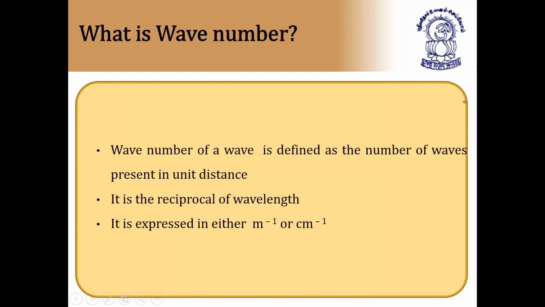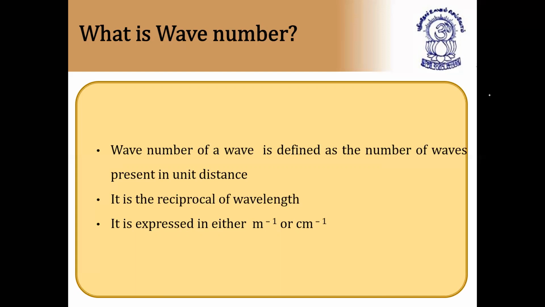What is wave number? The wave number of a wave is defined as the number of waves present in unit distance. It is the reciprocal of wavelength. 1 by lambda is called wave number. It is expressed in meter inverse or centimeter inverse or nanometer inverse and so on. So the number of waves present in unit distance is called the wave number of a wave.